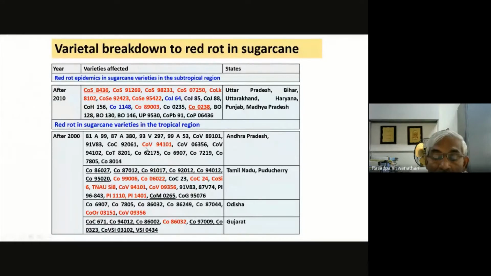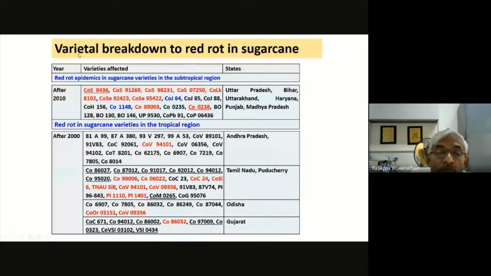All the varieties we release for commercial cultivation possess resistance, and without MR or RR we don't recommend any variety for commercial cultivation. But over a period of time, maybe 1 year, 2 years, or after 10 years, most of the varieties succumb to the pathogen. The duration may vary according to place.